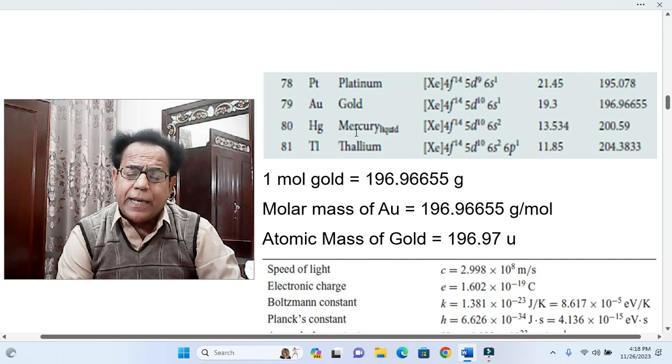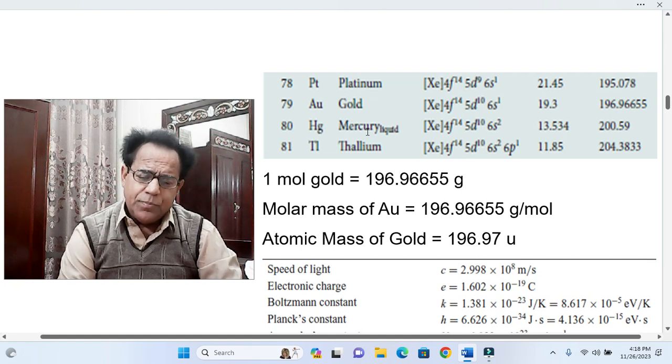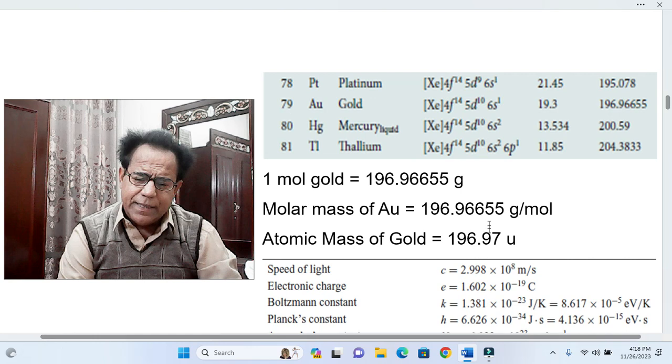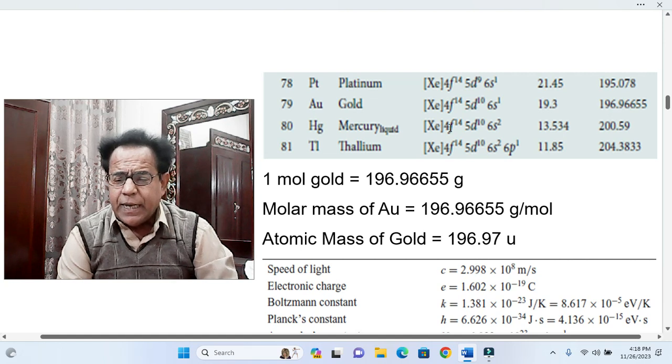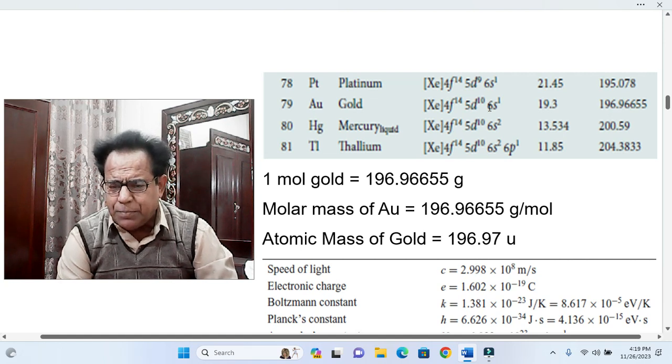Gold is its ordinary name, while its chemical name is aurum. So in accordance with aurum, it is Au, capital A, small u. Its electronic configuration is this, but for the time being we are not concerned with this.